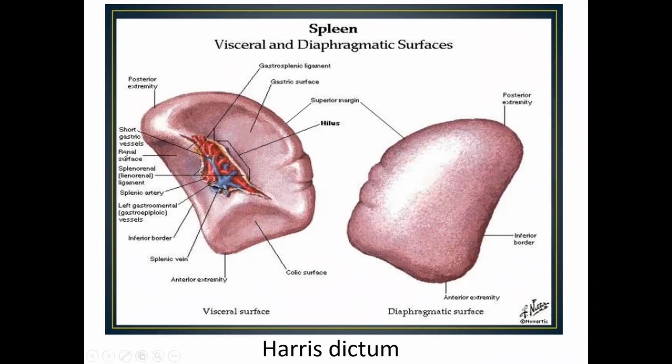When it enlarges to 5 times, 1000 grams, it will reach up to the umbilicus. When it is 1,500 grams, commonly seen in multiple attacks of malaria, it will reach the right iliac fossa, not the left.